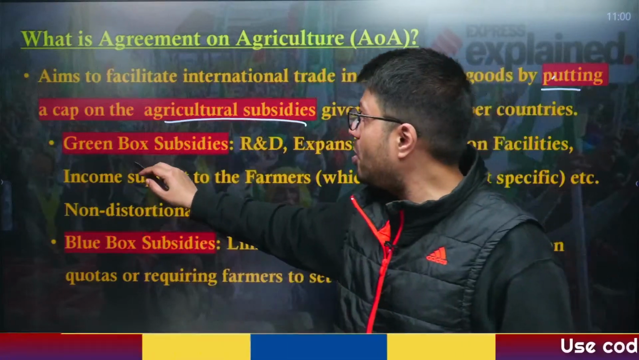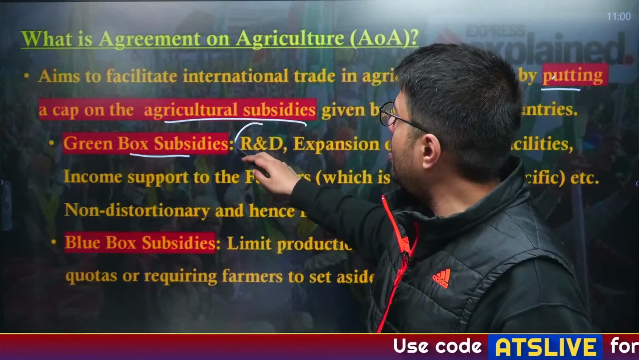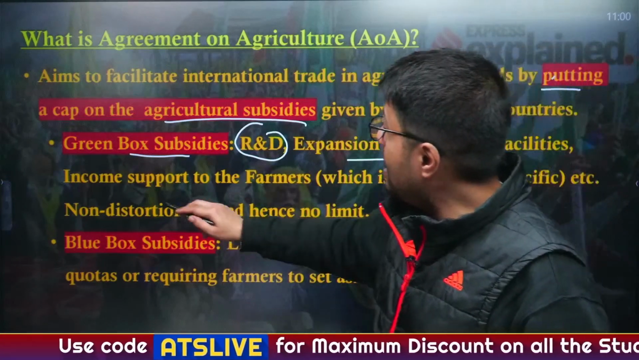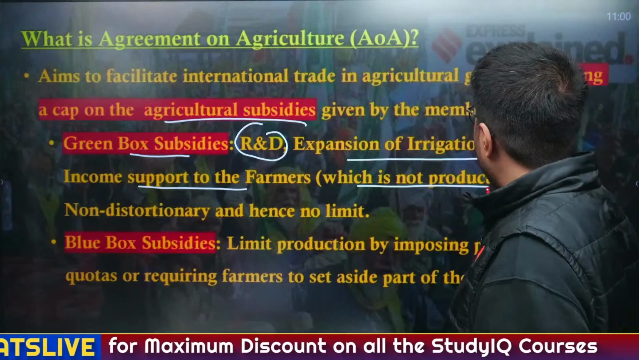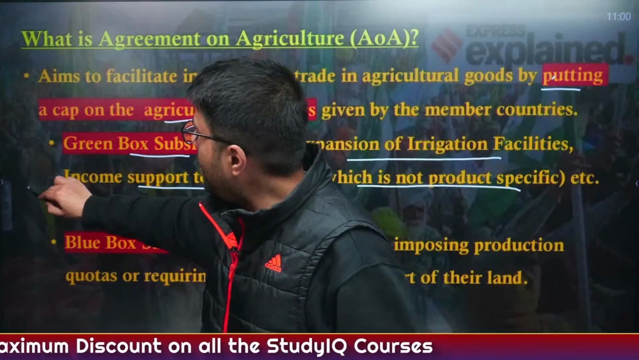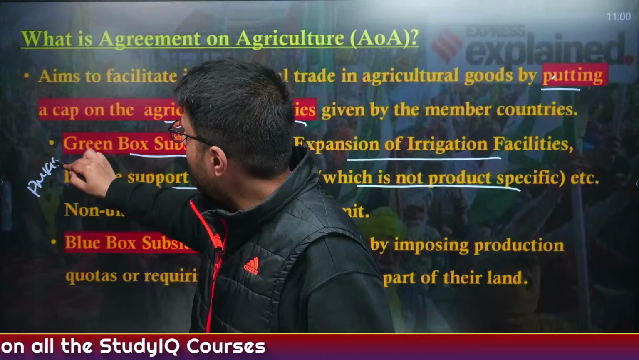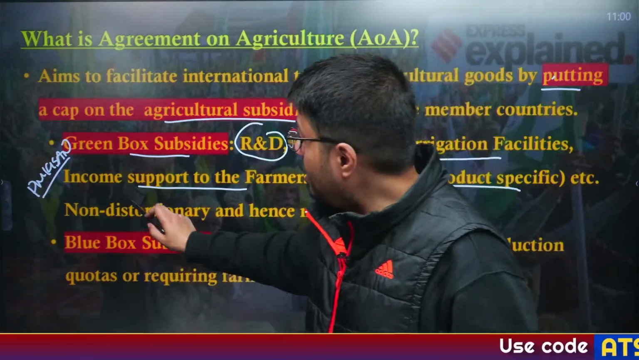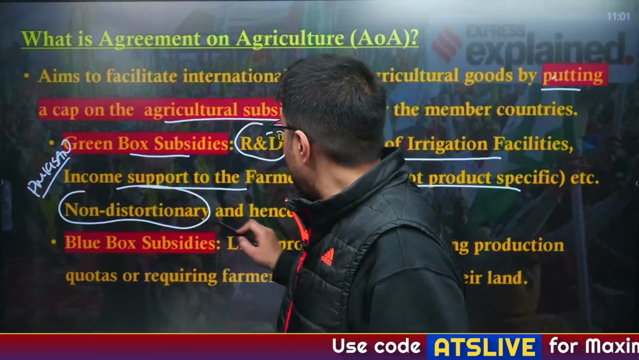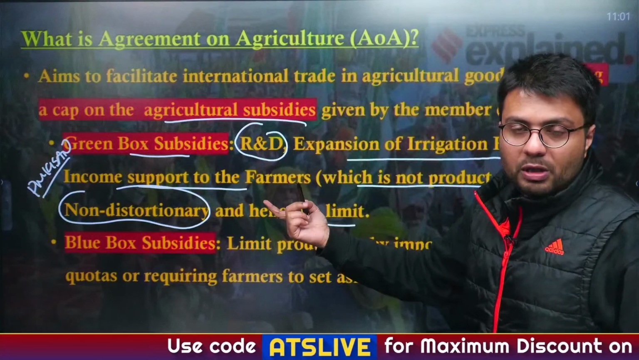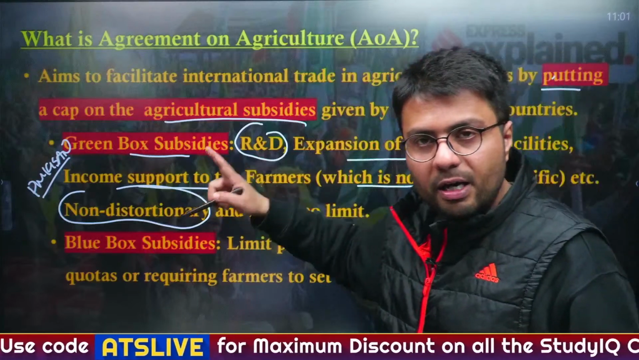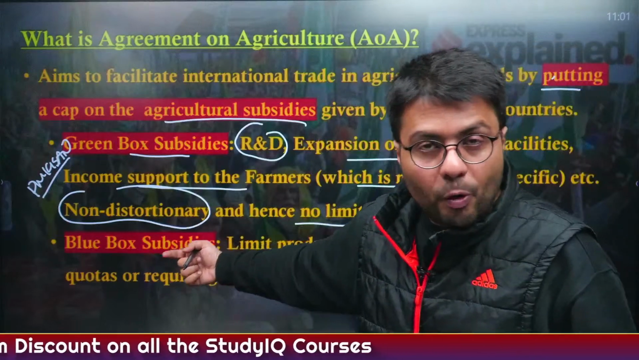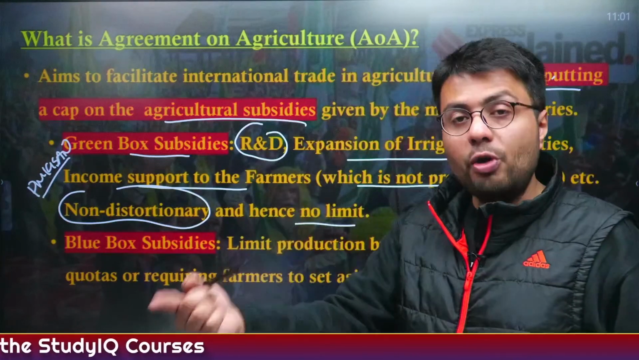First is the green box subsidy, which includes subsidy for research and development, expansion of irrigation facilities, or providing income support to farmers, which is not product specific, like the PM Kisan Yojana, which provides 6,000 rupees every year to farmers. Because these are non-distortionary in nature, there are no limits imposed on green box subsidies. So, theoretically, according to the Agreement on Agriculture, the government can provide any amount as income support, because it does not lead to any kind of distortion in the market.